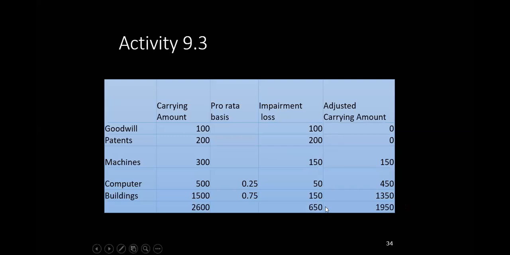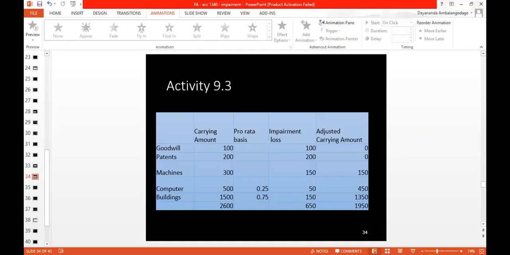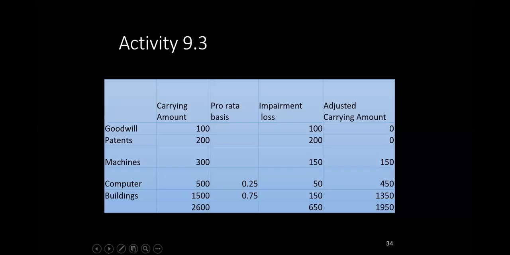650 also clear. I think this answer is clear. This is correct. So first, out of this 650, you remove the specific assets cases. First destroy 200, you remove this one. Then this one. Then goodwill fully. The balance will be 200. So you 200, you allocate based on this ratio. If there's any mistake, just communicate to me. I think the answer is correct. No problem in the answer.